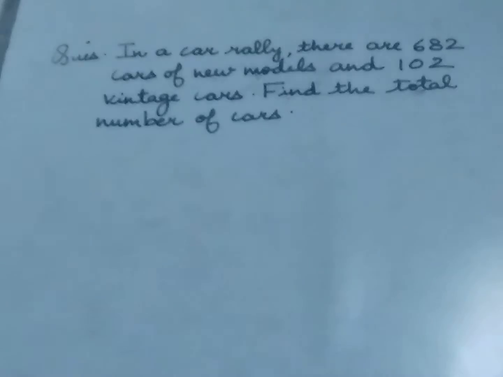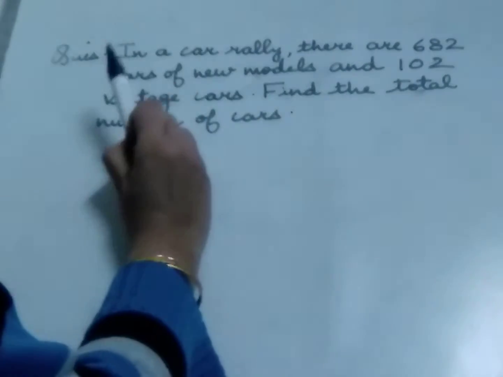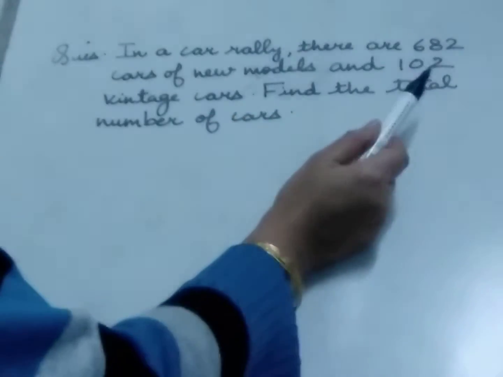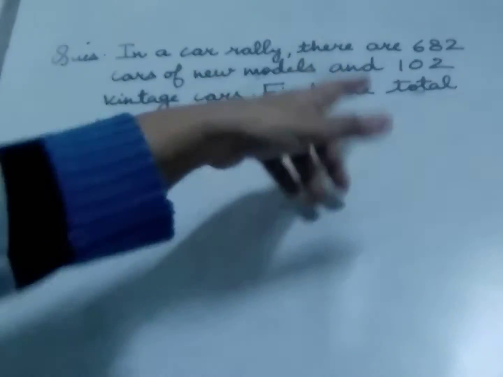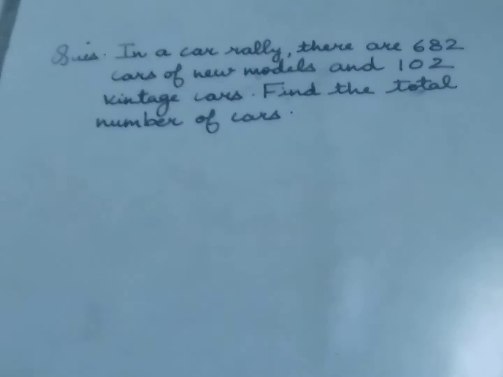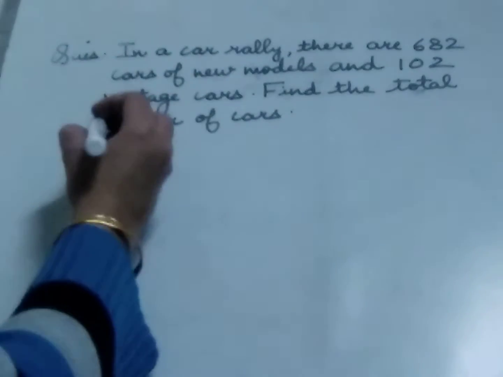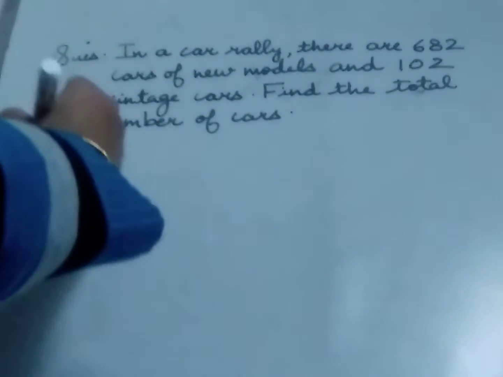Next question is, in a car rally, there are 602 cars of new models and 102 vintage cars. Find the total number of cars. What we have to do here, we have to find the total number of cars. So the number of new model cars is equal to 682. These are the key facts.